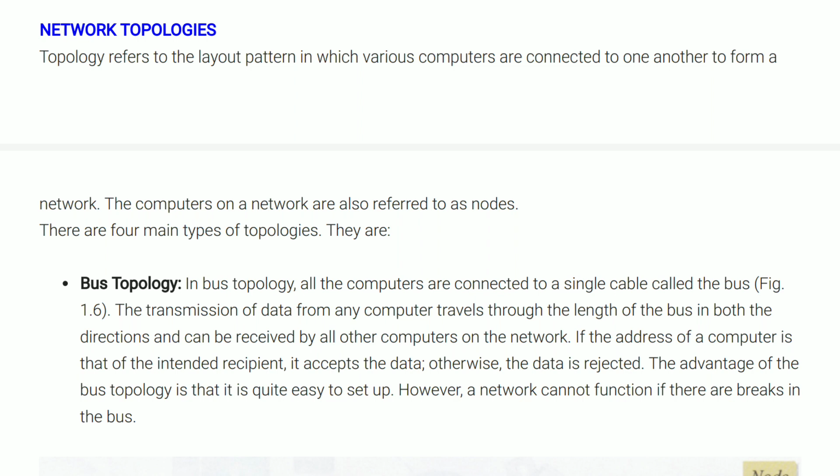What is topology? Topology refers to the layout pattern in which various computers are connected to one another to form a network. Understand these points.